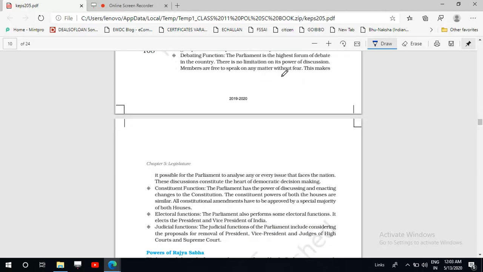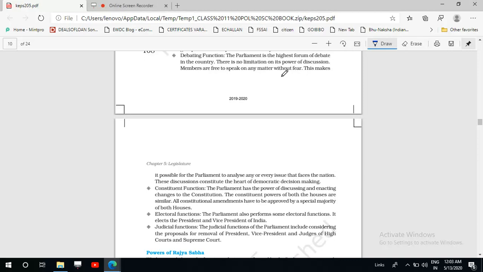Now the parliament has another function also, constituent function. The parliament has the power of discussing and enacting changes to the constitution. If there is need to amend the constitution, if there is need to change the constitution, then this amendment can be done by both the houses of the parliament.